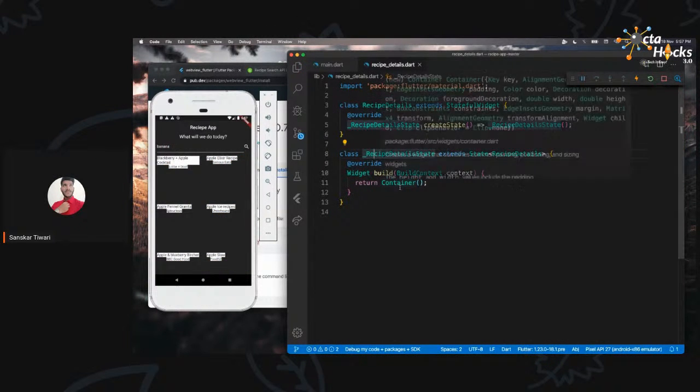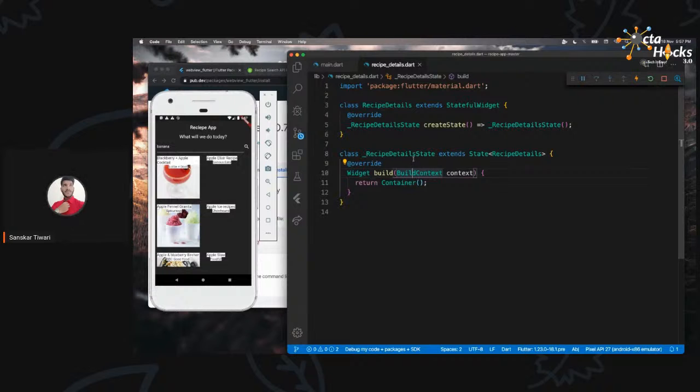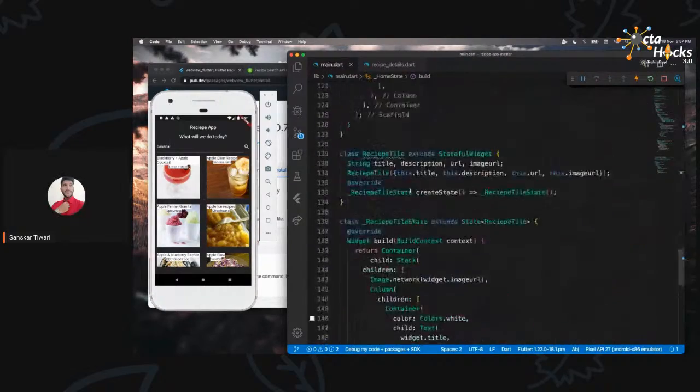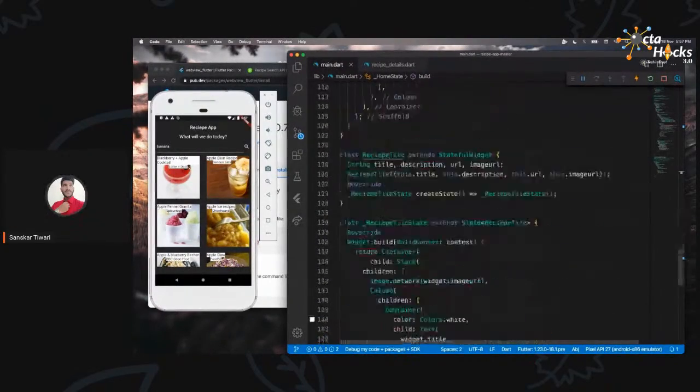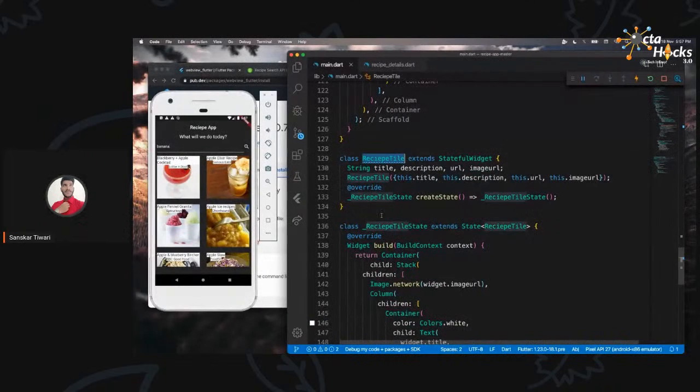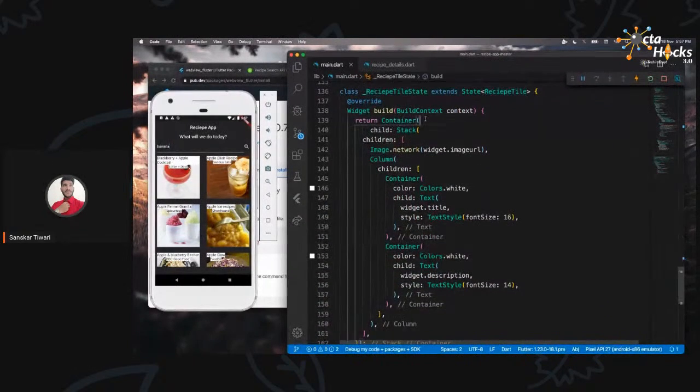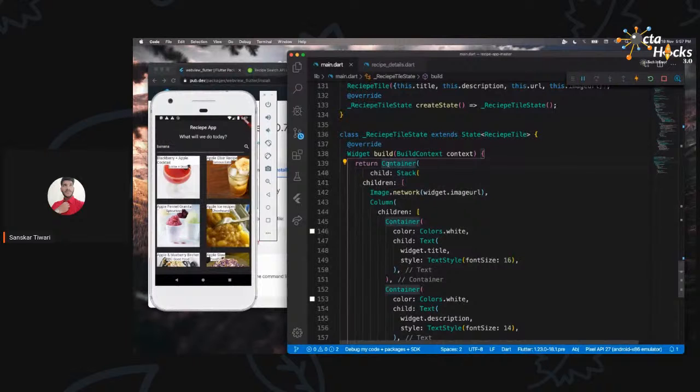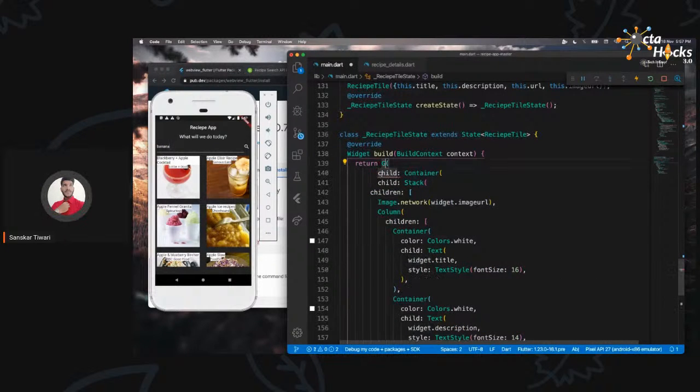Save it. Now, when do we want this screen to open, and how in the world are we going to go from this screen to that screen? Well, first of all, let's implement that quickly. I'm going to go inside this card, which is called recipe tile. This is the container. I am going to select it, click on the bulb, and wrap it with a widget. Let's use the gesture detector. What has happened? Just a second. It seems it's not with.